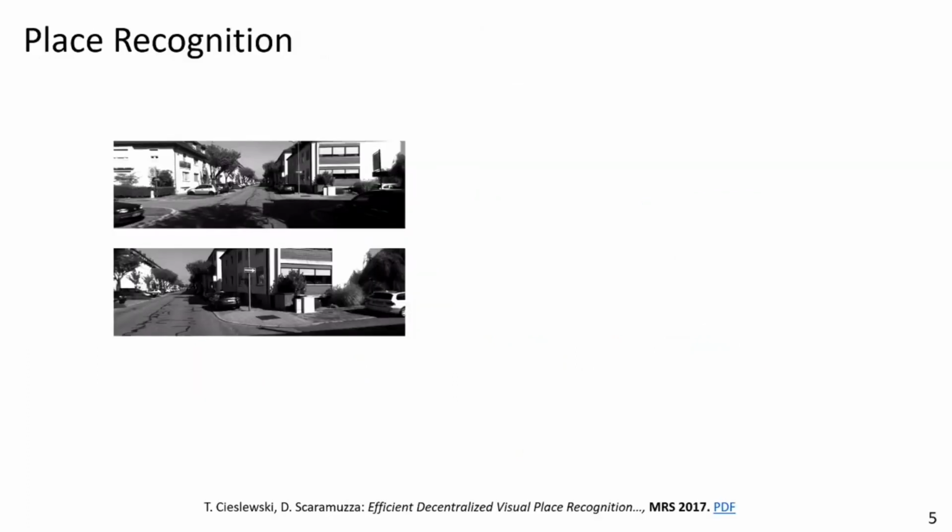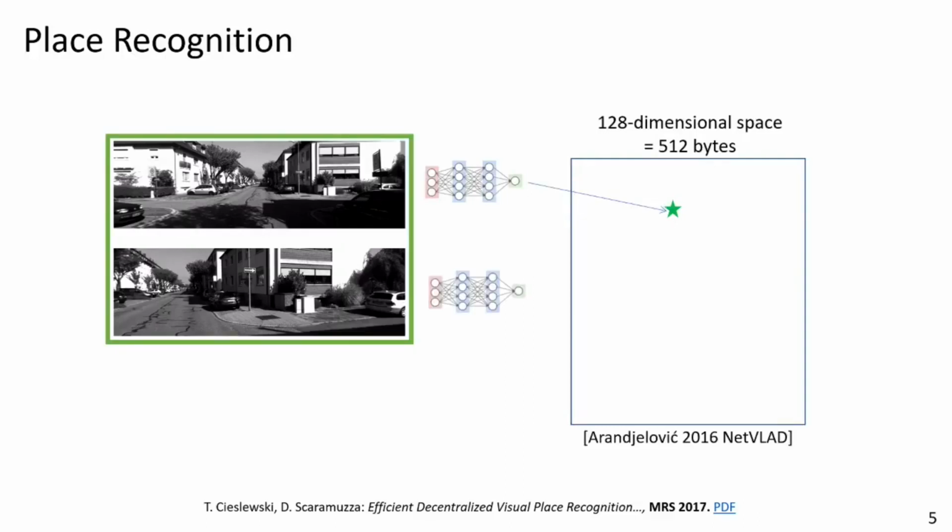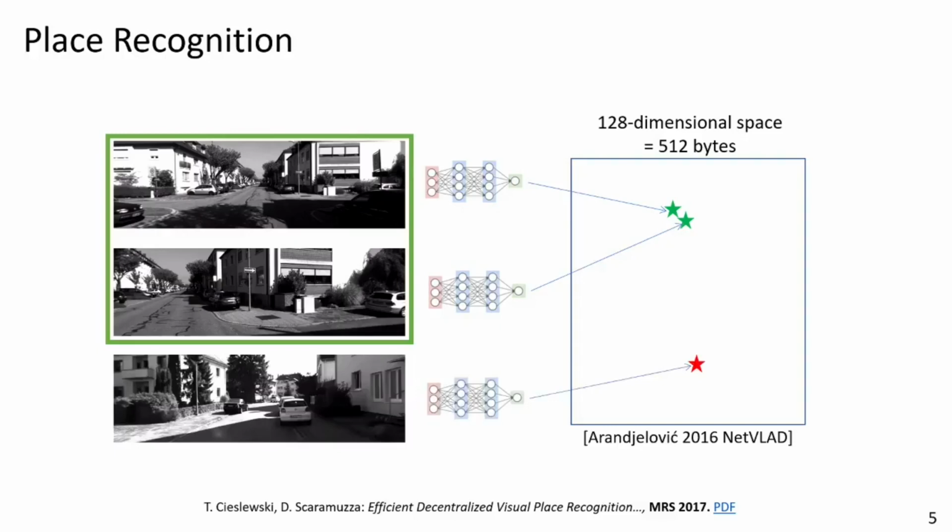Place recognition is the task of figuring out whether two images are from the same location. Nowadays, this is done using neural networks. Those networks are trained in such a way that if two images are from the same location, the embeddings that are calculated from the input images are close to each other, whereas if the two images are from different locations, the embeddings are far away.